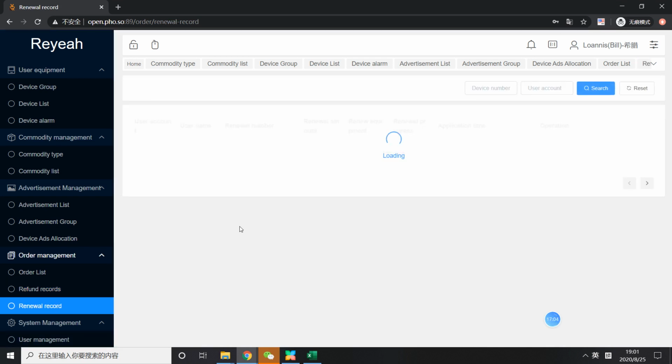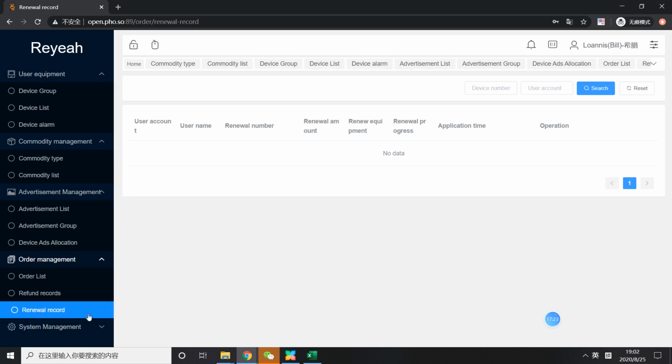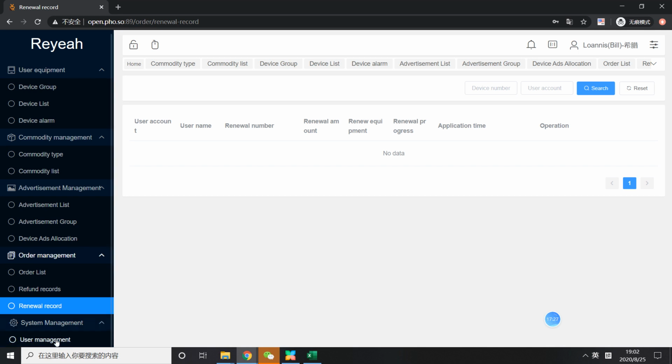Renewal record is about the software. After 1 year free trial, in the 2nd year we'll charge like $12 per year per unit. So it will have the record here as well. And that is system management.